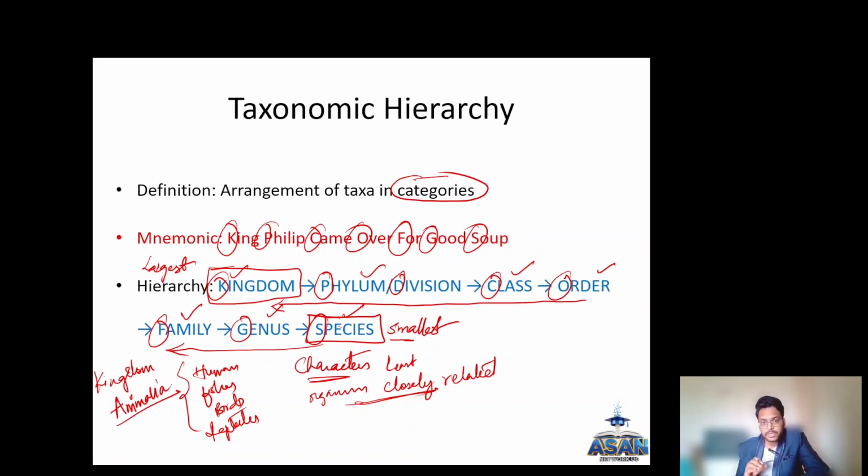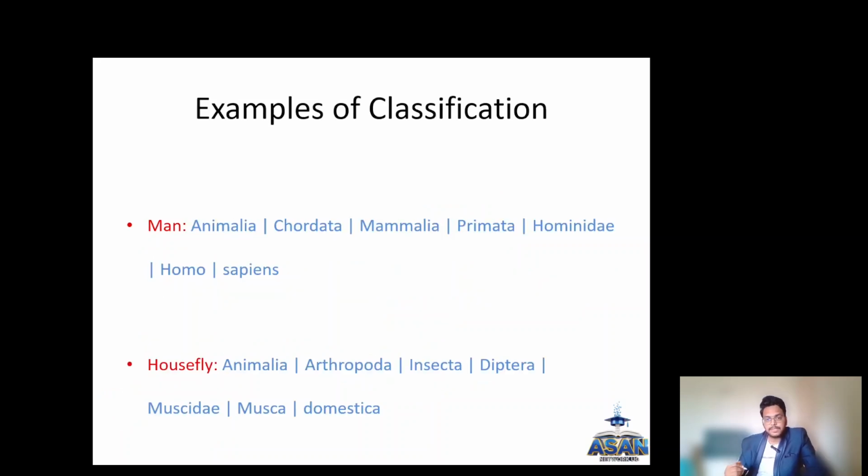is least related. But as you go along the hierarchy, if you go next to the phylum, next to the class, the relationship of the characters and the organisms becomes stronger and stronger, and finally when you come to the species, the organisms are very closely related. Now we will go into the examples.